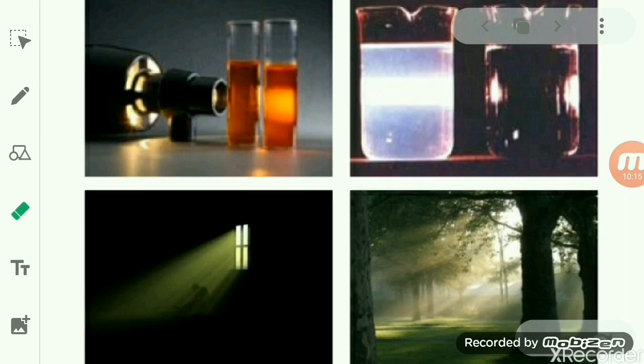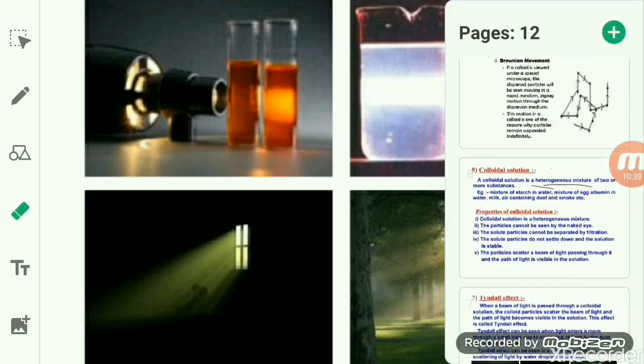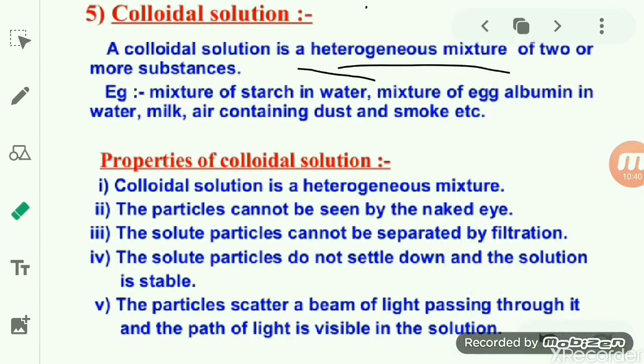This is because the colloidal particles scatter the light falling on them in different directions, and the scattered light later comes to our eyes, by which we can see the path very clearly. So it shows both the properties of a solution and those of a suspension.